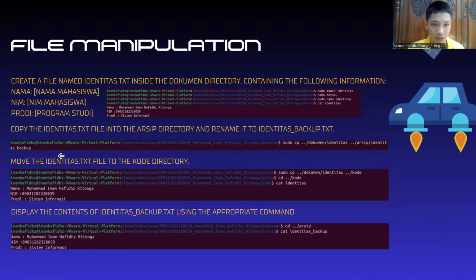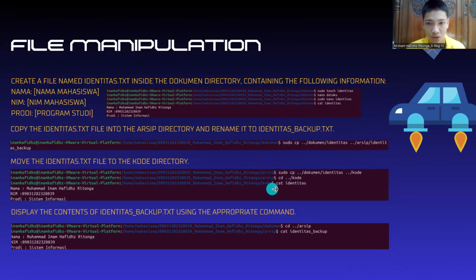And then move the identitas.txt file to the kode directory. I use sudo cp /dokumen/identitas and /kode. And then to get out from the arsip directory, use cd and the directory that we want to use, like this one is kode.